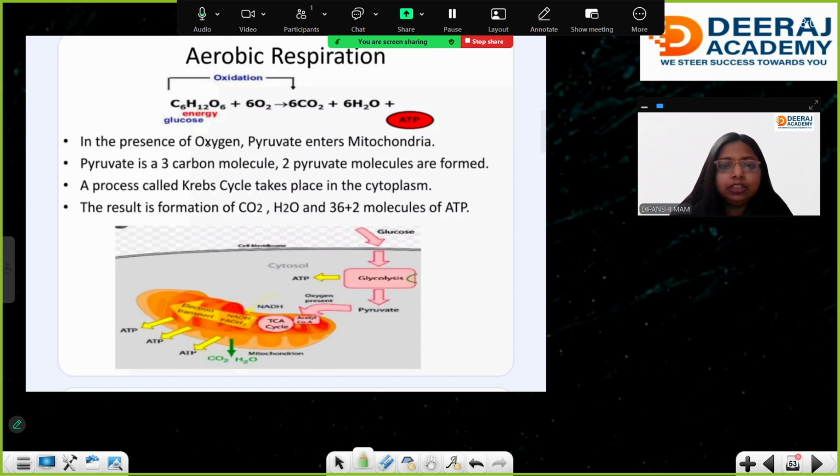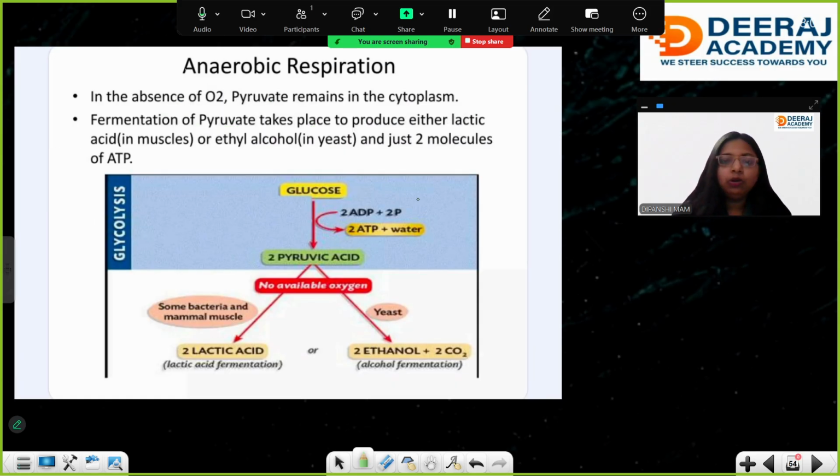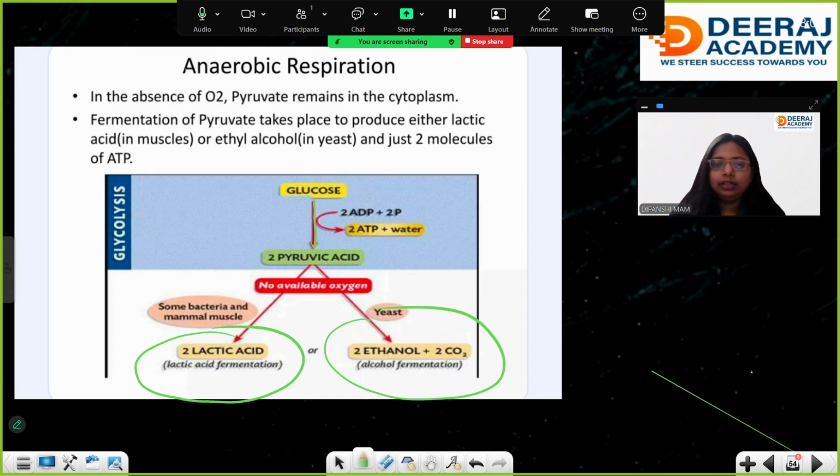Aerobic respiration in the presence of oxygen, very very important, produces 36 plus 2, 38 ATP, as I told you. Also these 2 waste products are made inside the mitochondria. And in anaerobic respiration, you can see the glucose will convert into pyruvic acid, and it will form either lactic acid or ethanol.